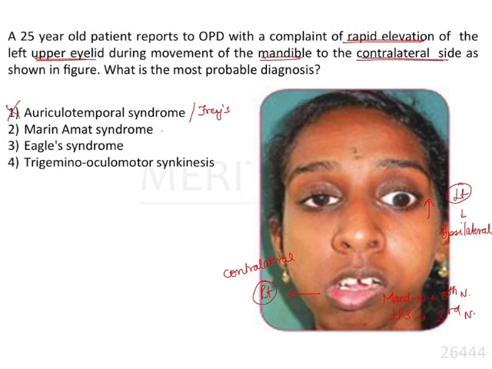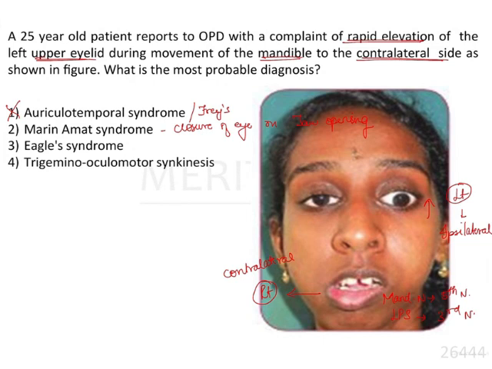Next comes Marin-Amat syndrome. It is a kind of synkinesis. The most characteristic clinical presentation is spontaneous closure of the eye on mouth opening or jaw opening. As the patient opens the jaw, there is spontaneous, involuntary closure of the eye.